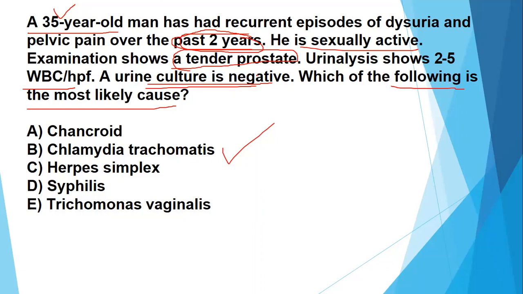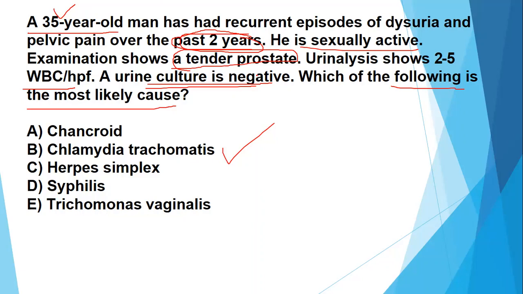And why the chancroid or option A is incorrect? Chancroid is caused by Haemophilus ducreyi, and Haemophilus ducreyi is a very painful infection, and it presents with a very painful and deep ulcer formation on the genitalia, and this is not the case here, so you can rule out option A. Herpes simplex can cause dysuria, difficult micturition, and it also results in the development of vesicles and shallow ulcer formation on the genitalia.